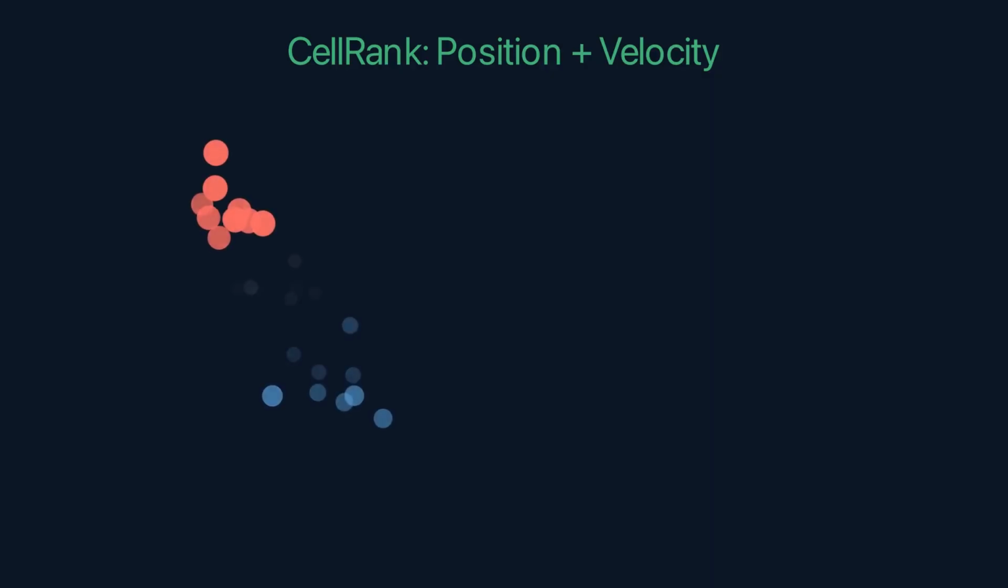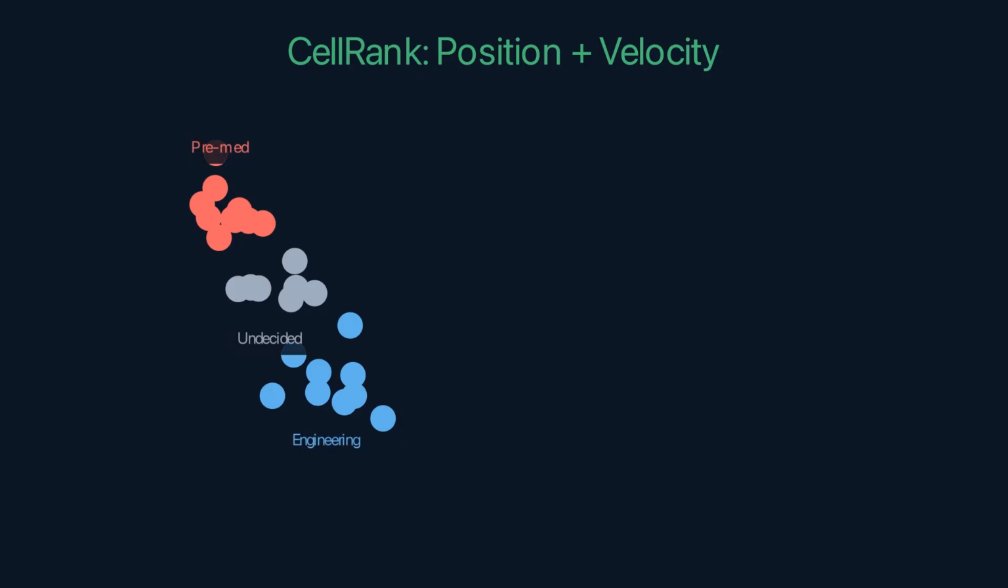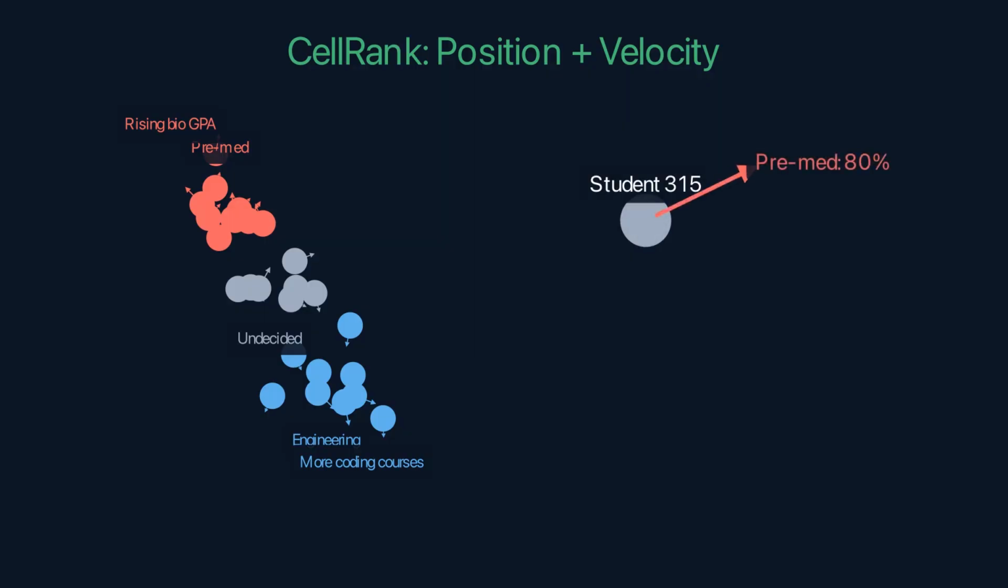scRank adds velocity to the map. Each student has not just a position, their current profile, but a velocity, the direction their profile is changing. A student whose biology GPA is rising and whose coding skills are accelerating is moving toward computational biology. A student whose hospital hours are increasing and whose research publications are growing is moving toward physician-scientist.